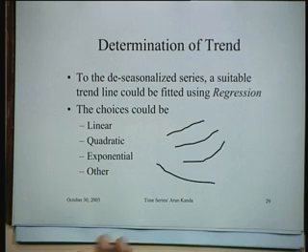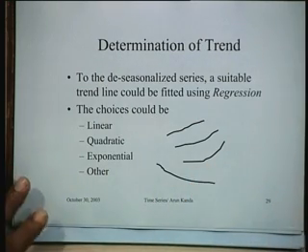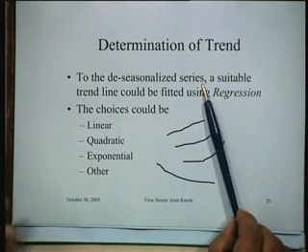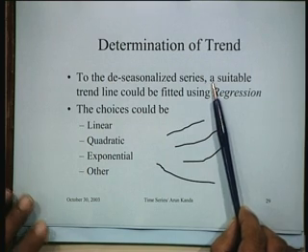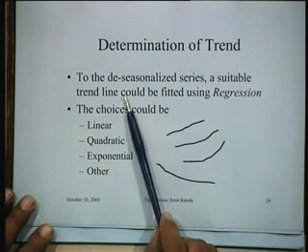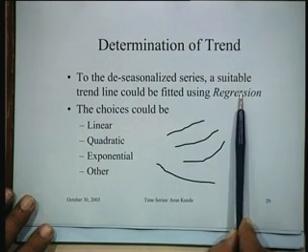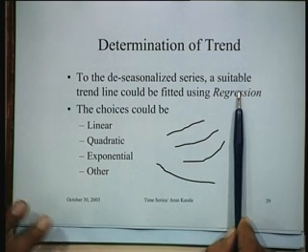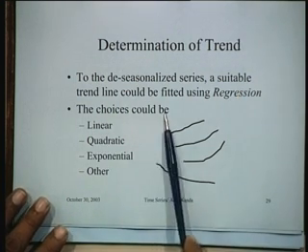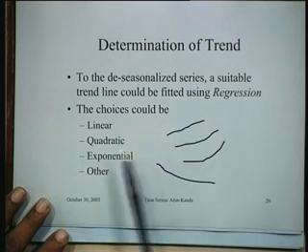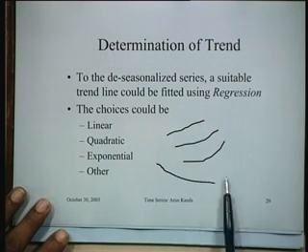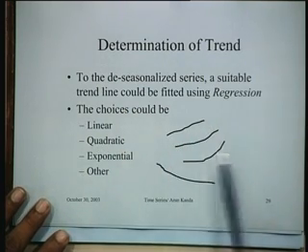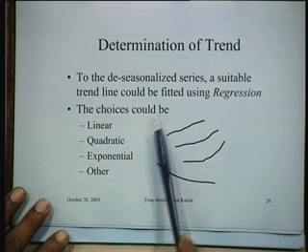If you were to now determine the trend, how will you determine the trend? You take the deseasonalized series which we have just determined. A suitable trend line could be fitted using regression. So you use regression again, right? And the choices could be very simple choices. It could be linear, quadratic, exponential, or other functions, whichever function that you want to see.